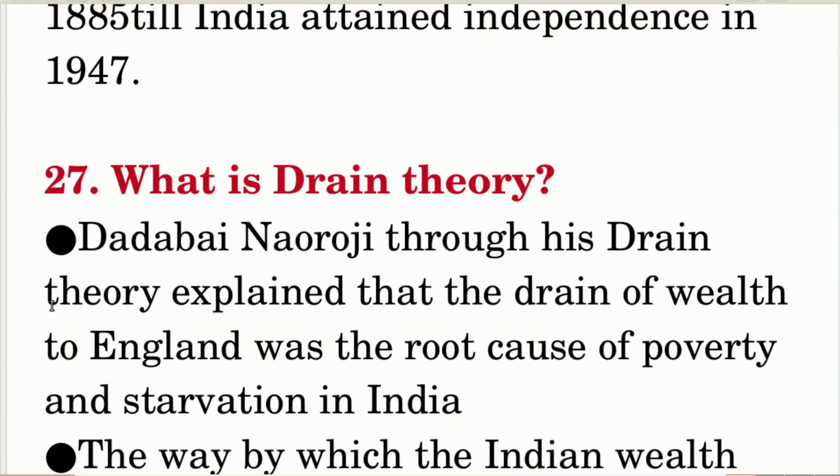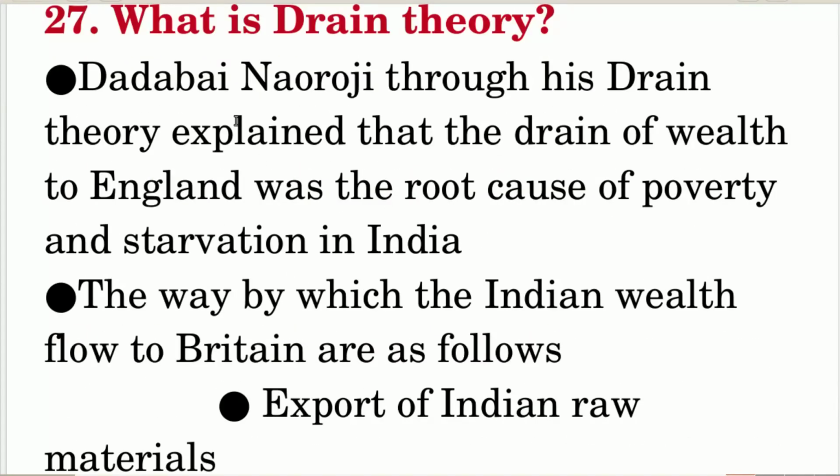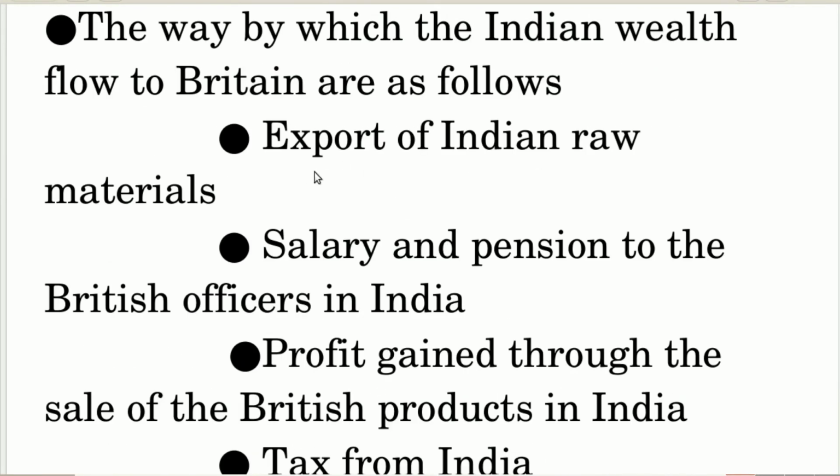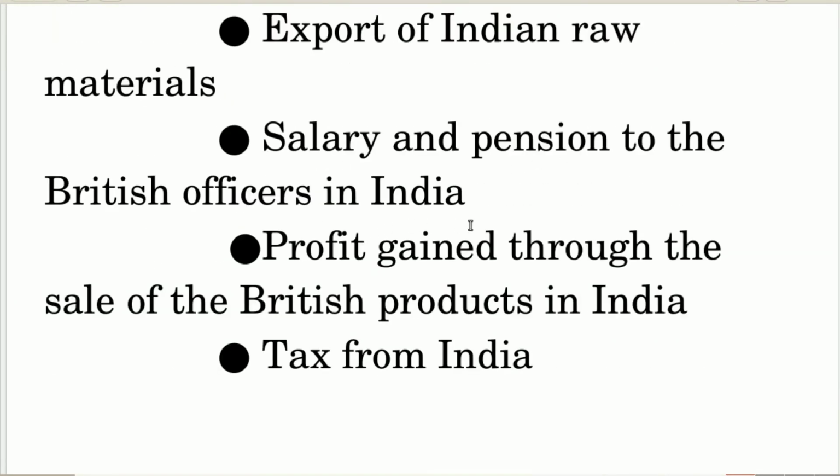What is drain theory? Dadabhai Naoroji, through his drain theory, explained that the drain of wealth to England was the root cause of poverty and starvation in India. The ways by which Indian wealth flowed to Britain are as follows: export of Indian raw materials, salary and pension to the British officers in India, profit gained through the sale of British products in India, tax from India.